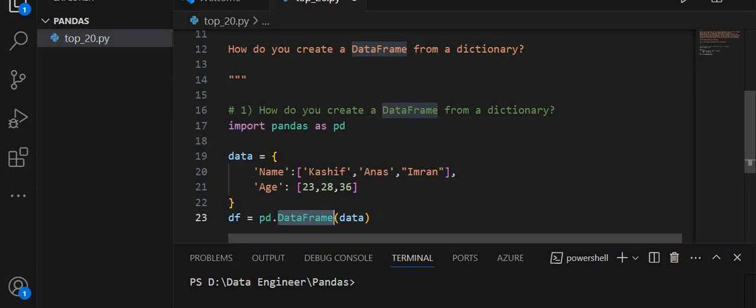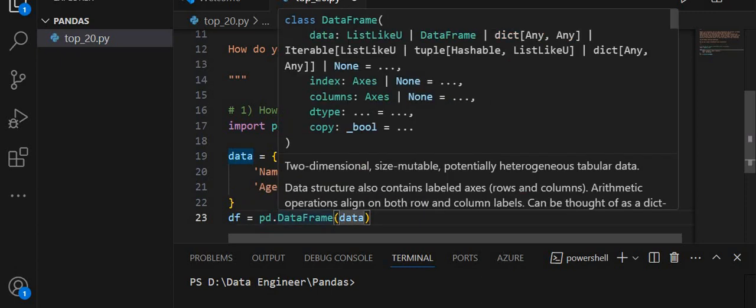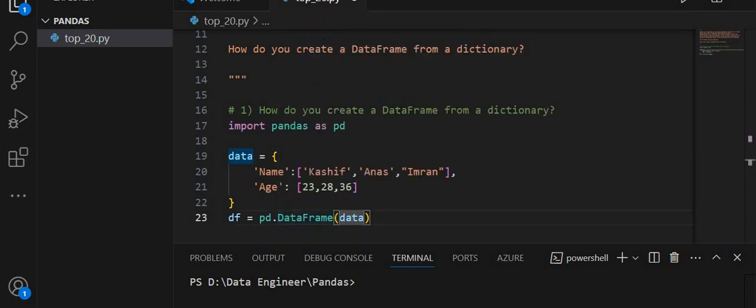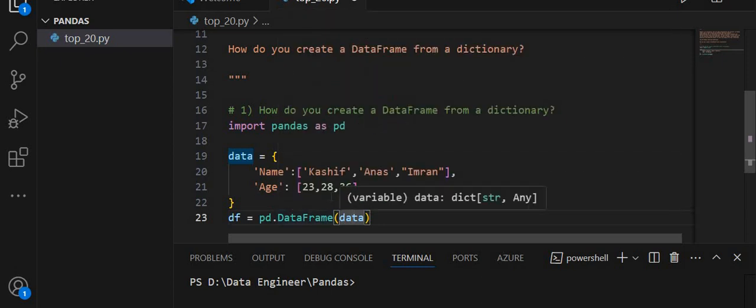In this example, I am passing a dictionary to the DataFrame constructor, where keys become column names and the values become column data.